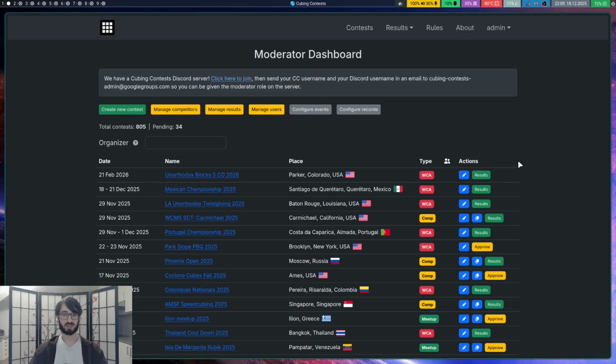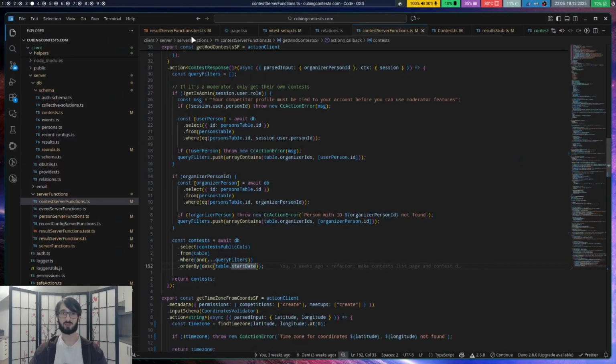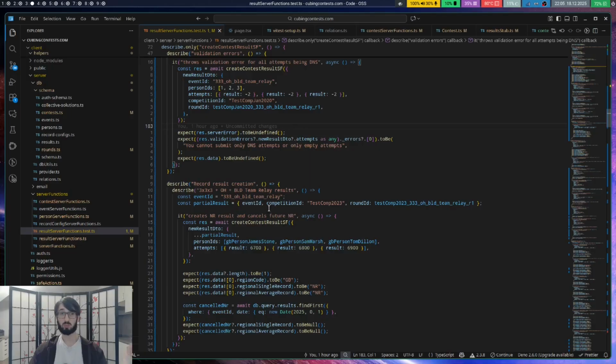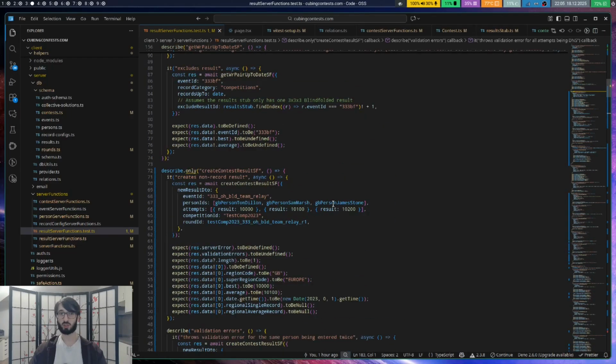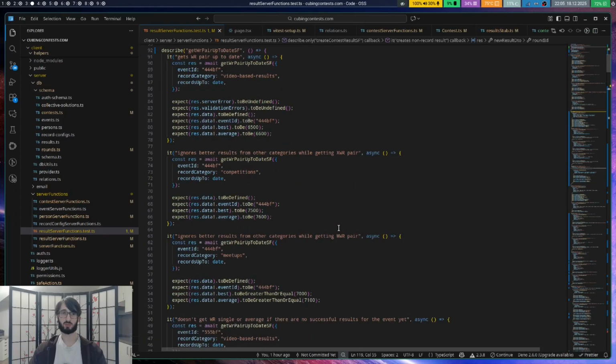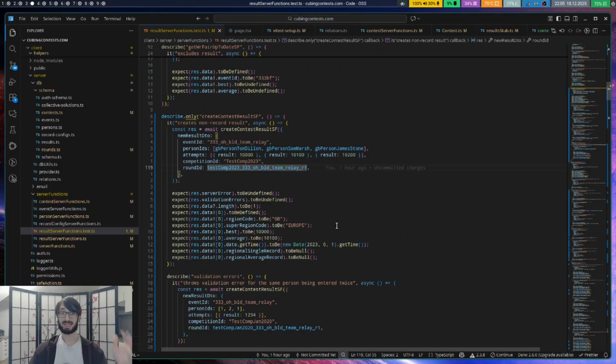And also something that's important is that I've been covering the most important parts with many tests to make sure it all works correctly, and that whenever you update that part of the code, it doesn't just all break all of a sudden because you forgot that there was a bug or something. Right here, these are the tests for entering results. And this stuff is so complicated.